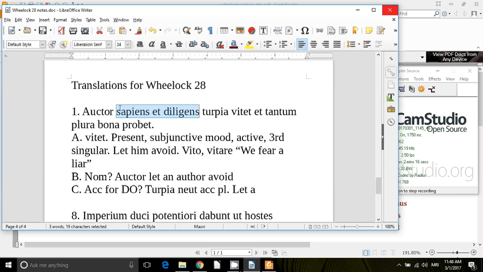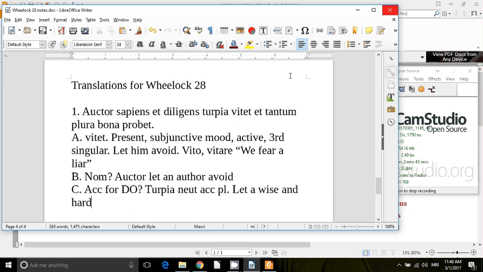Sapiens et diligens. Both of these are adjectives. They're also nominative masculine singular because they agree with auctor. Remember, adjectives have to agree with the nouns they modify in gender, number, and case. So these are both masculine, singular, and nominative because auctor is masculine, singular, and nominative. So let a sapiens, wise, and diligens, hard-working or diligent, let a wise and hard-working author avoid foul things, turpia.